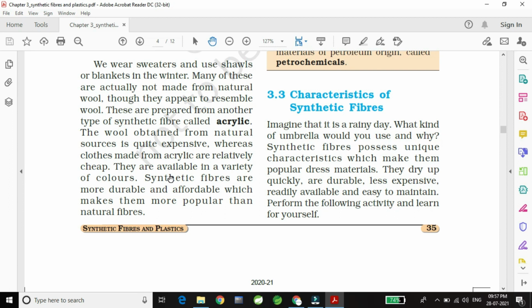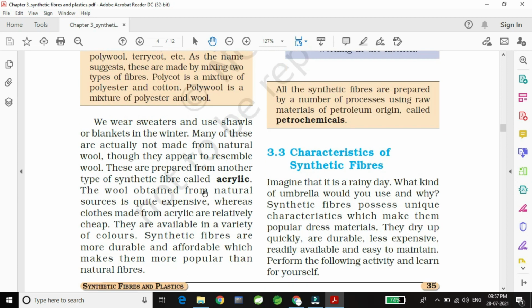Synthetic fibers are more durable and affordable, which makes them more popular than natural fiber. So as compared to the natural fibers, synthetic fibers are more durable and more affordable. That means you can buy it at a cheap price as compared to the natural fiber. So it is very popular.